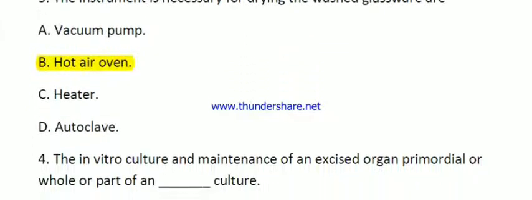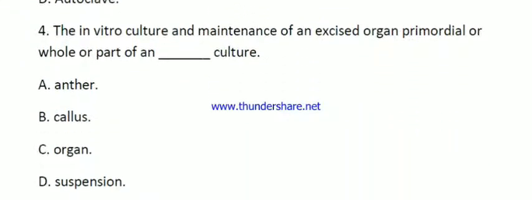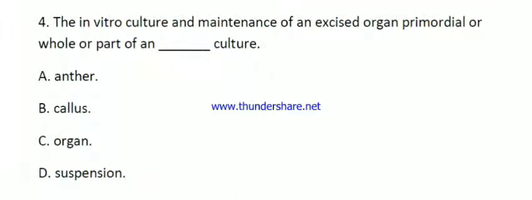Then question number 4. The in vitro culture and maintenance of an excised organ primordium, or whole or part of an organ, is called. Here the options are anther, callus, organ and suspension culture. Here the right answer is organ culture.